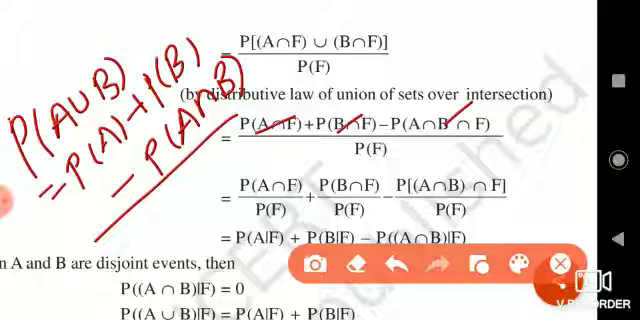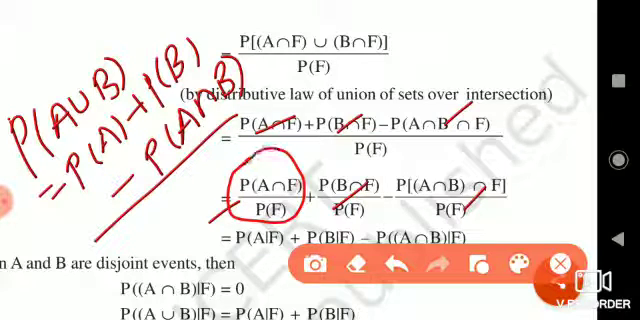Now we separate the denominator for all these three numerators. Therefore, it becomes P of A intersection F divided by P of F, plus P of B intersection F divided by P of F, minus P of A intersection B intersection F divided by P of F. As we know the definition of conditional probability, it is P of A given F plus P of B given F minus P of A intersection B given F. Thus, P of A union B given F is always equal to P of A given F plus P of B given F minus P of A intersection B given F.